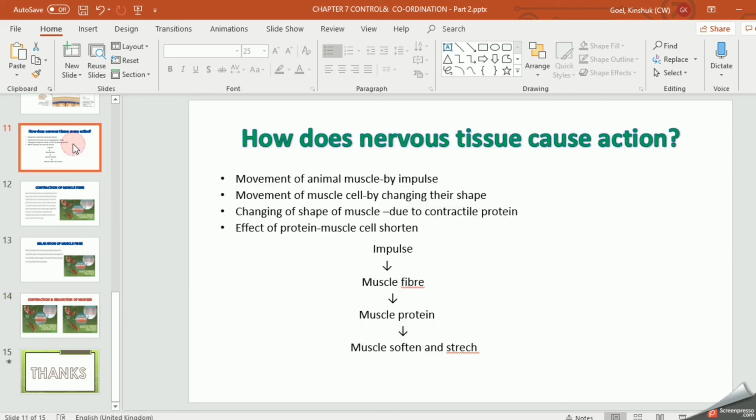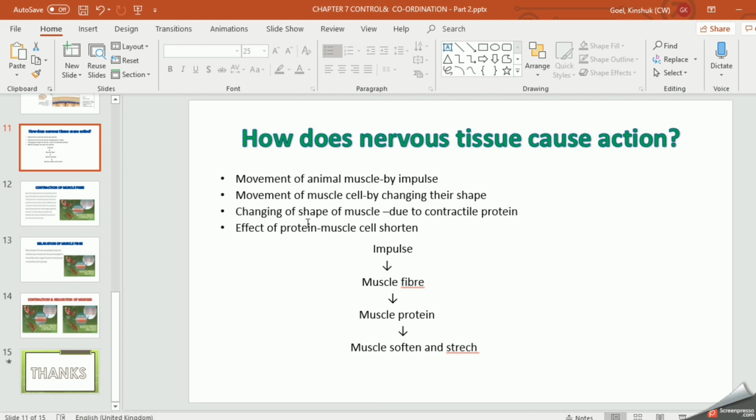So I am coming back to the slide again. Now you have come to know how the shapes change, right? Now what causes that contraction and relaxation? There are different types of proteins in your body, right? Near about 5 types of proteins in your body, and each protein is responsible for a particular function, right? Just like organs.